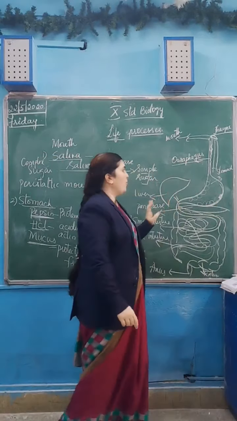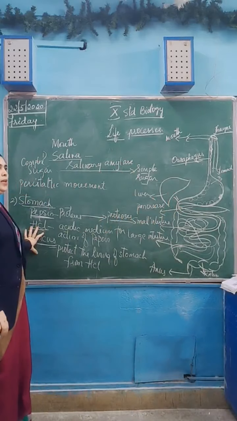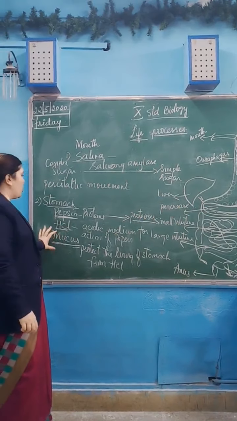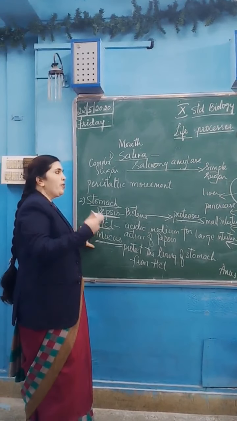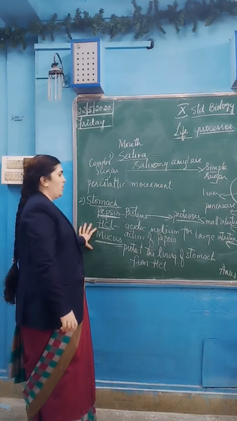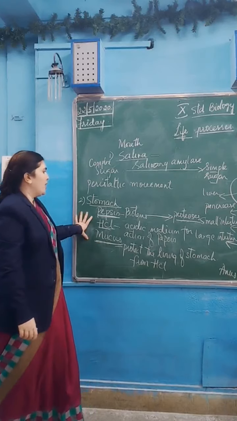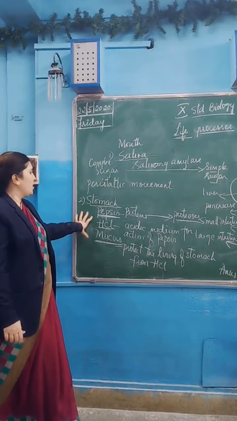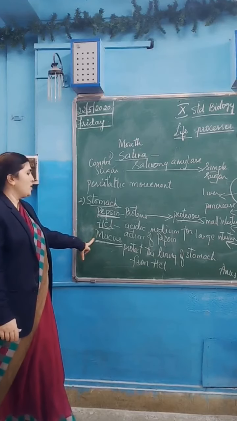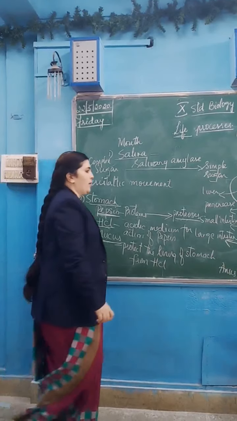So how to prevent that? Timely food you have to take. Whatever it is, you have to take timely food and see that you are preventing acidity in your stomach. So that is the partial digestion taking place in our stomach, that is pepsin, HCl and mucus. That is the function I have written. The next is